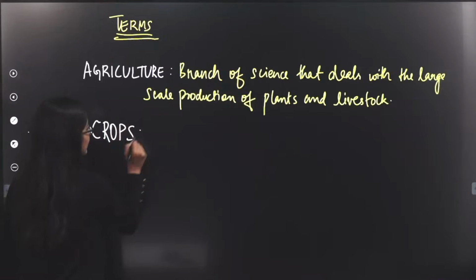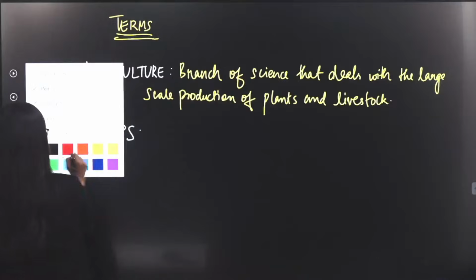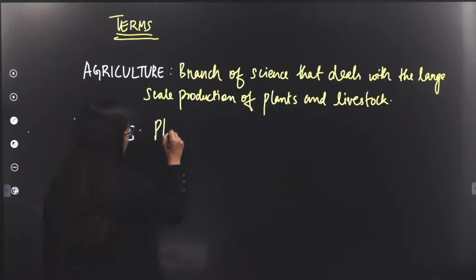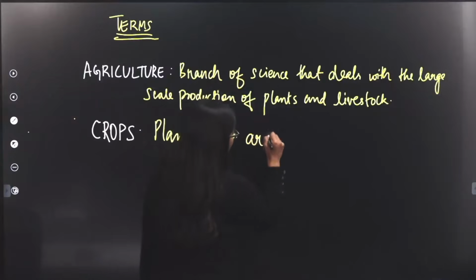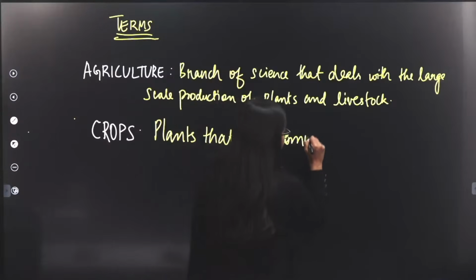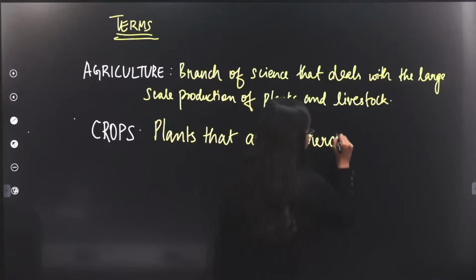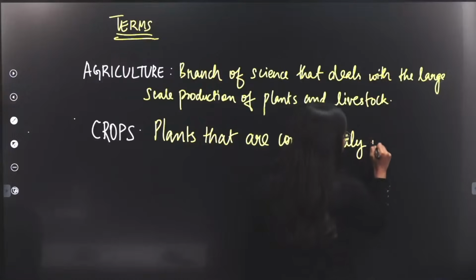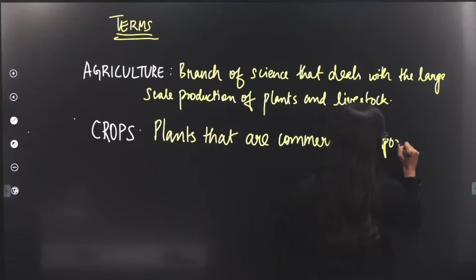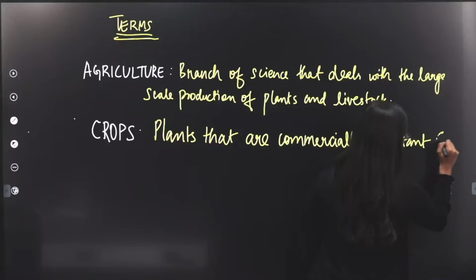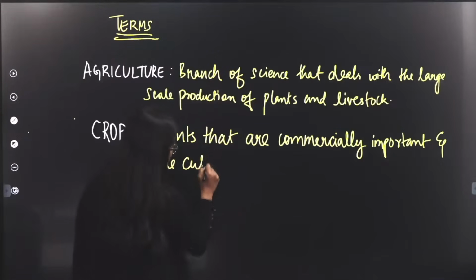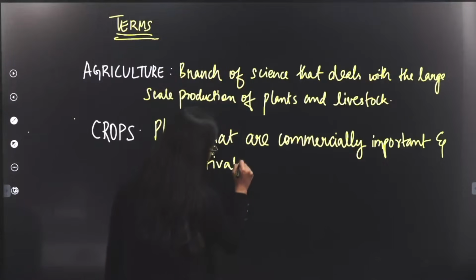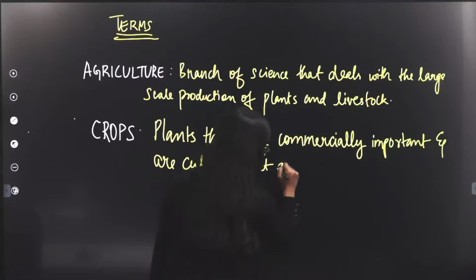So when we talk about agriculture, the next thing that we also need to know is what are crops, yes? So crops here are nothing but plants that are commercially, yes, I hope you are writing all this down. They are commercially important and are cultivated, yes? So they are cultivated at a large scale.